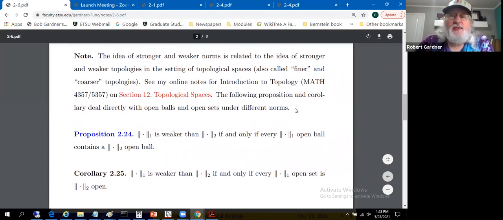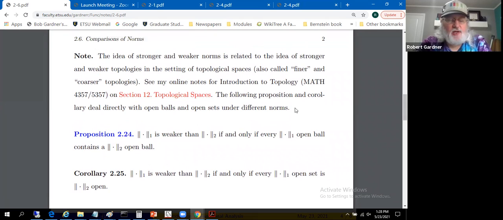And we're about to really relate this idea of stronger and weaker norms to the idea of a finer versus coarser topology on a particular set. When I say topology, I mean the collection of open sets. We don't need a metric or norm, for that matter, to talk about open and closed sets. In a general topological space, you may not have a way to measure distance. It's not a metrizable topological space. But you can still talk about open and closed sets.